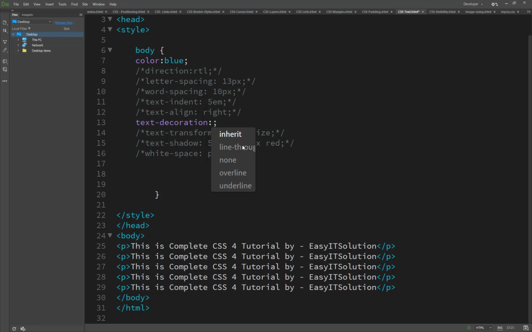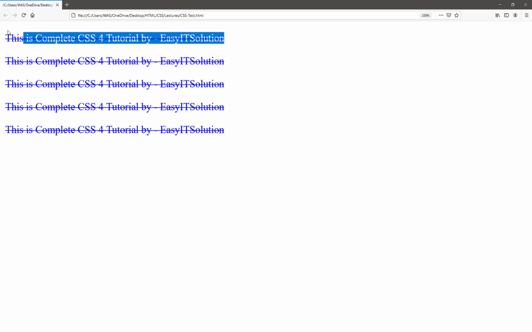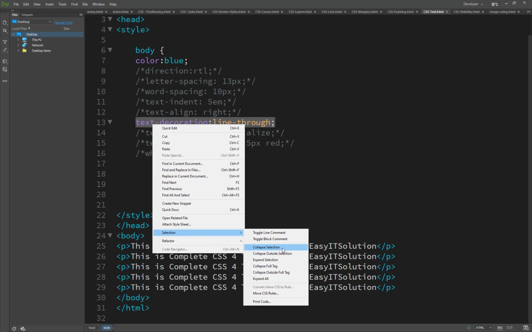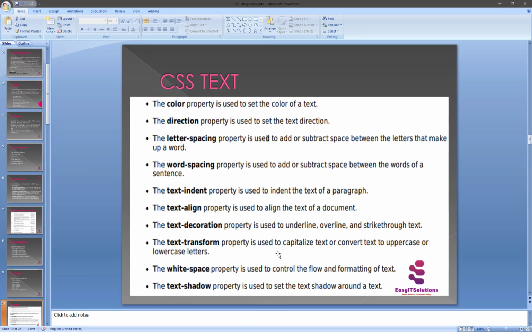So underline, line-through, which is like a cancellation or deletion of a line. So this is text decoration. And another thing is the text-transform property, used to capitalize the text, or convert text to upper or lower case.